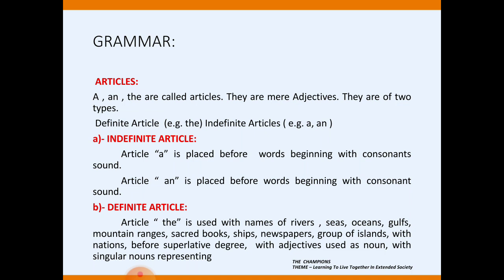An honest and an honorable, because they start with H, which is silent here, and they give the sound of O. So in indefinite articles we have two types, a or an. Article a is placed before a word beginning with a consonant sound, while article an is placed before words beginning with a vowel sound.